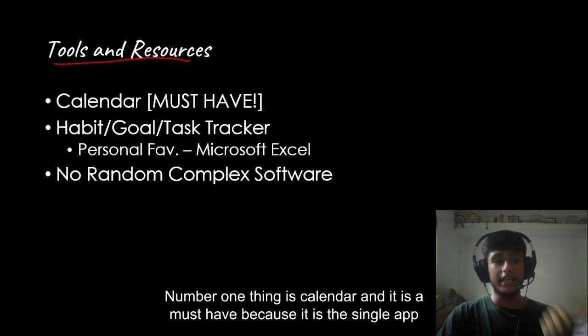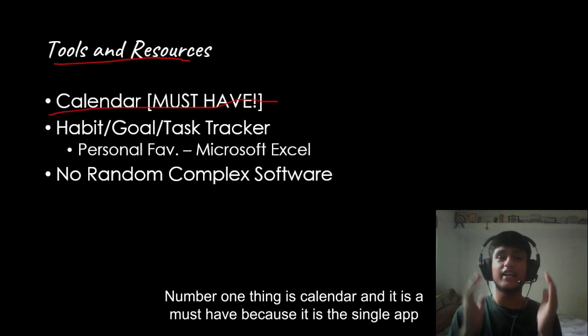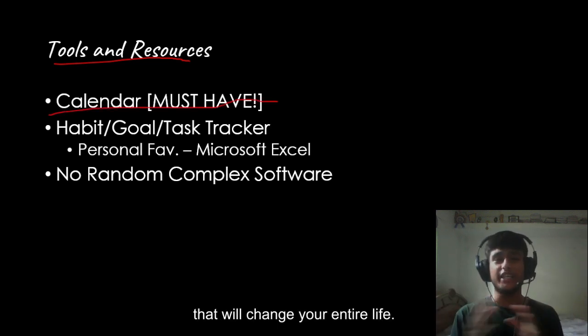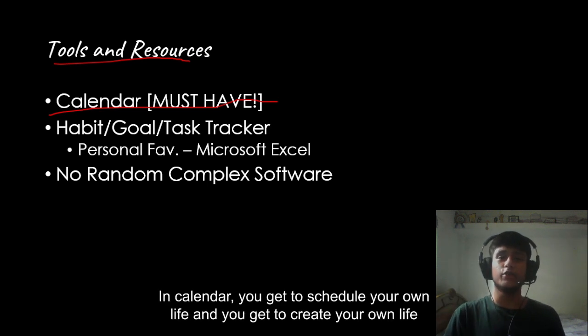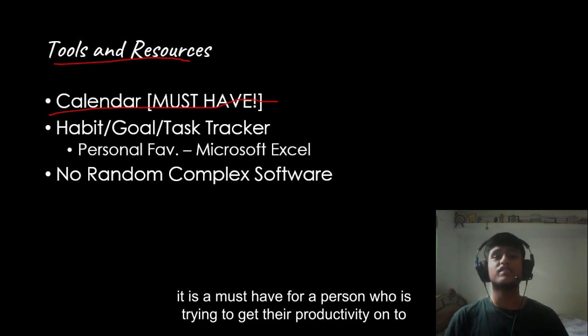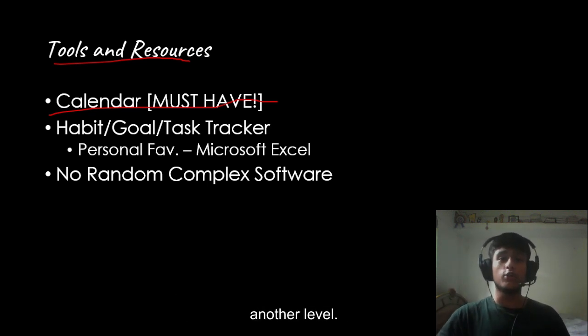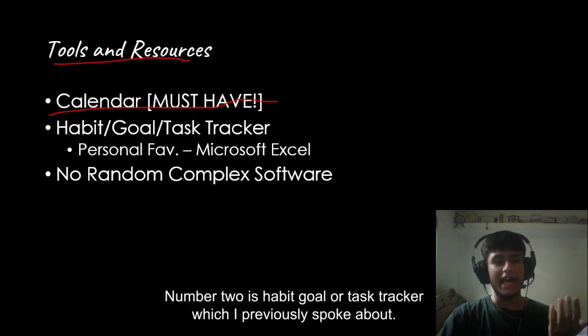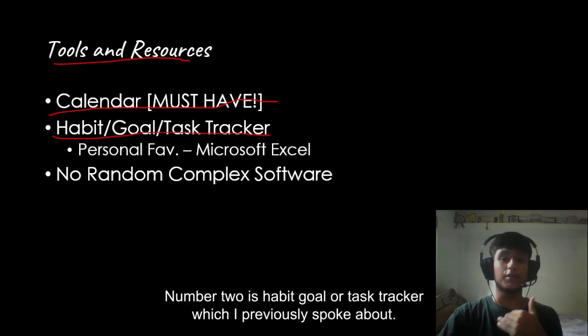Now let's talk about some tools and resources that will help you in your journey. Number one thing is calendar, and it is a must have because it is the single app that will change your entire life. In calendar, you get to schedule your own life and you get to create your own life in one way, and so it is a must have for a person who is trying to get their productivity onto another level.